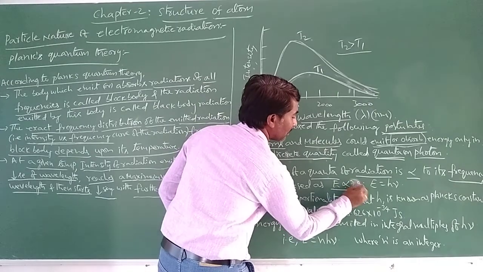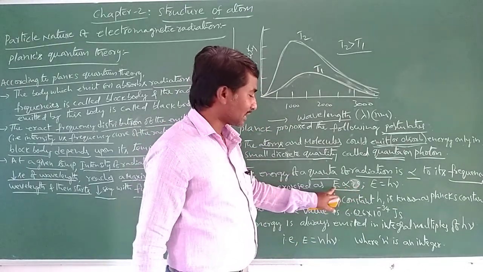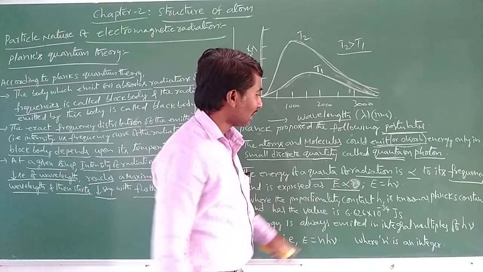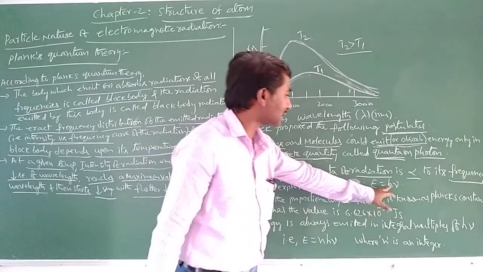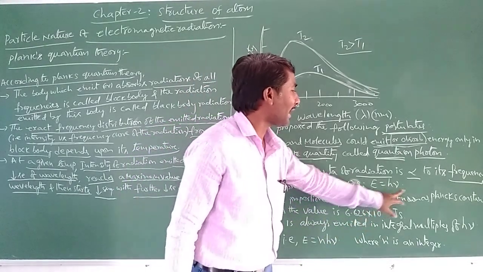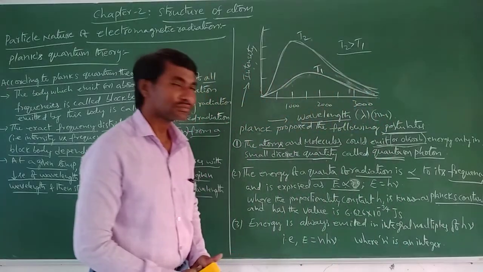So this is nu, the frequency, and this is energy. And E equals h nu. Here, h is called what? h is called Planck's constant.